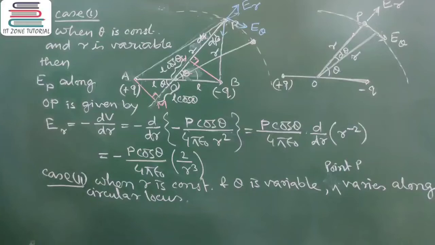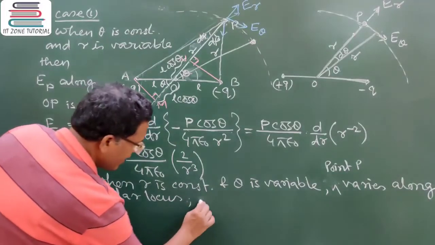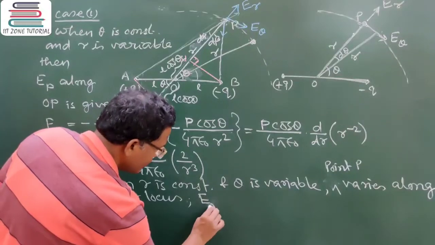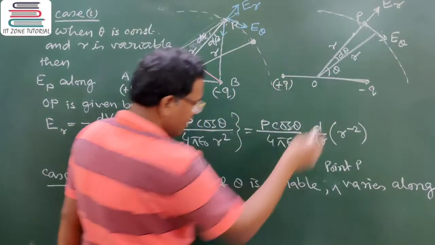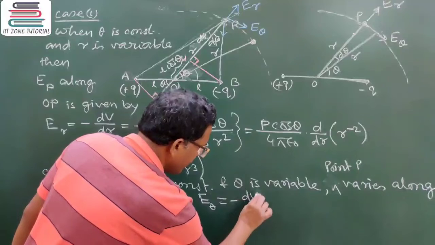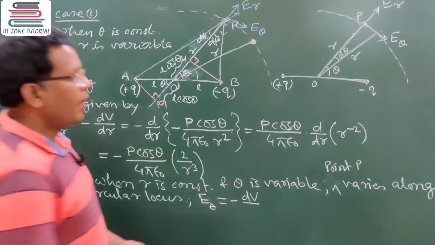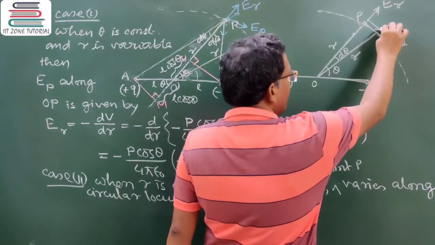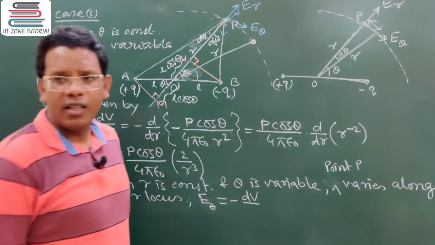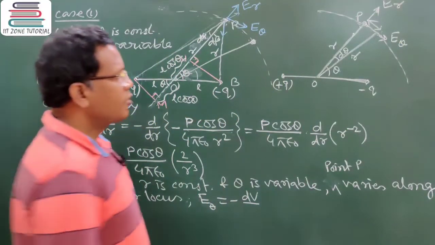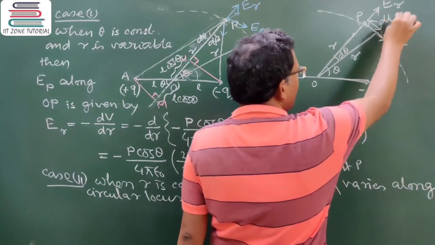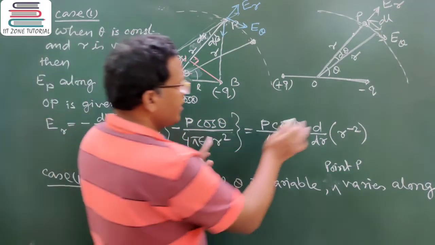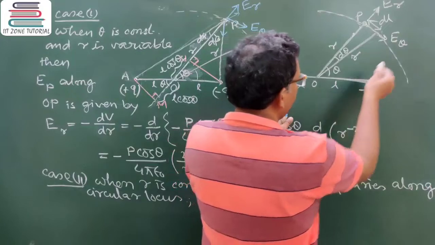Could you follow this? P varies along the circular locus. So when P varies along the circular locus, I can write down E of theta. This E of theta should again be minus dV by, the gradient has to be taken along the direction of the electric field lines. So this gradient can be written dl. Don't write dl, because L we use for this term, so we will get confused.